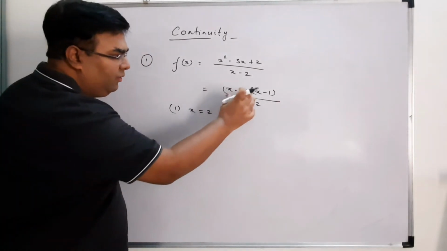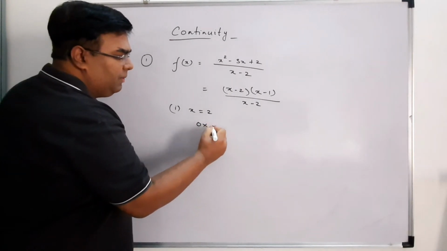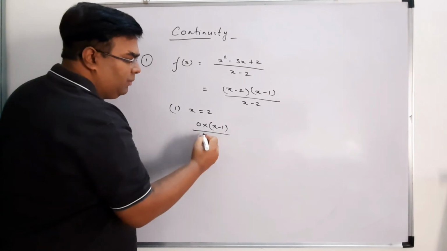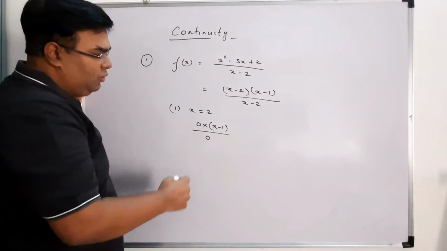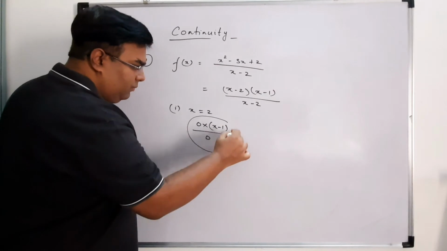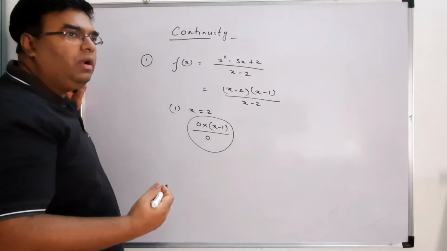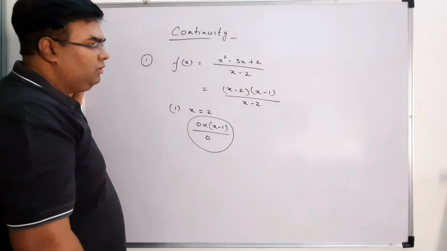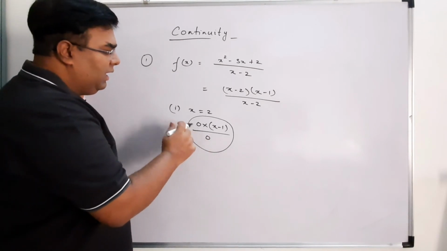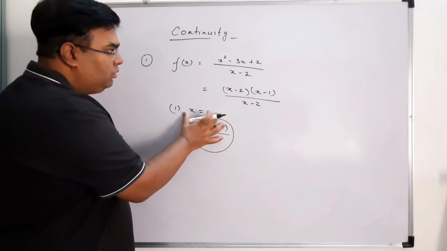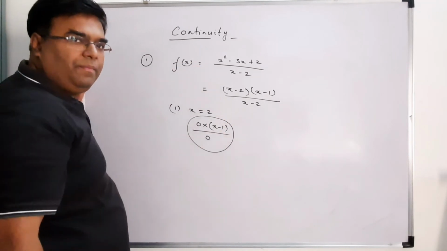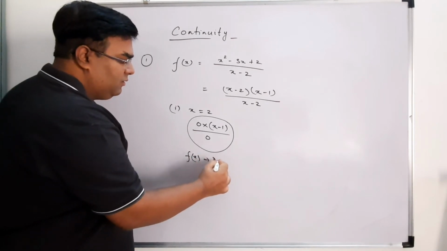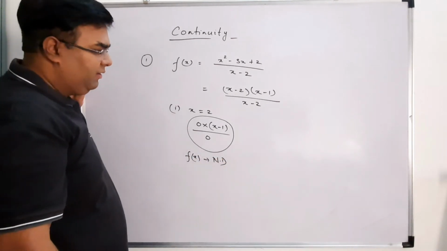It will be of the form 0 multiplied by x minus 1, or you can say 2 minus 1 upon 0, because 0 by 0 is basically a non-defined form. It is not defined in maths. So here we can say that at x is equal to 2, we don't have any value of fx. So we can say that fx is not defined, right?